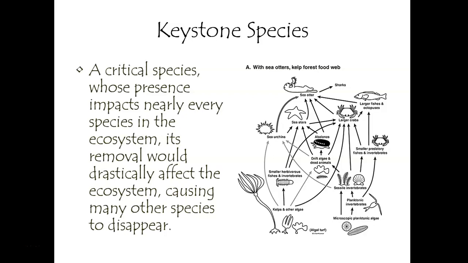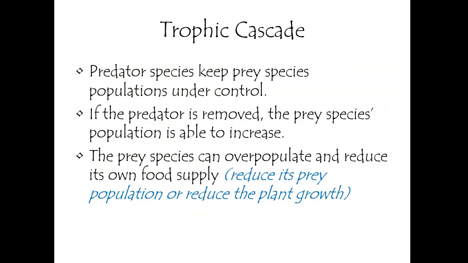We're going to see really good examples of that, but a really key example is sea otters, okay? In these types of environments, there's something called a trophic cascade that can happen. Remember, we learned about trophic levels in our previous video lecture, and we said that trophic levels were the level at which species resided, meaning that they were either an autotroph, a primary consumer, secondary consumer, tertiary consumer, quaternary consumer, and so on and so forth. And there are some delineations. There are herbivores and there are carnivores.